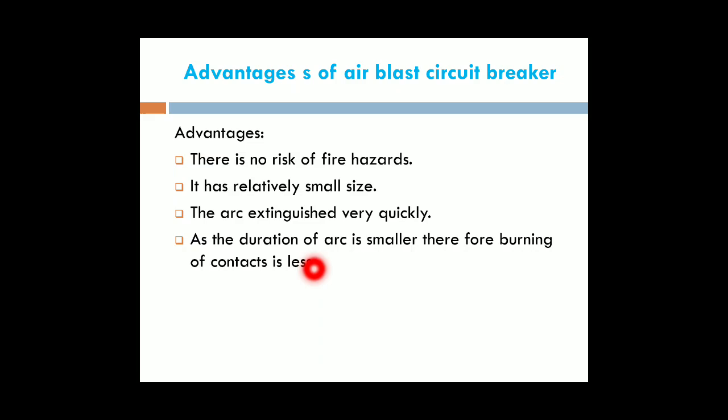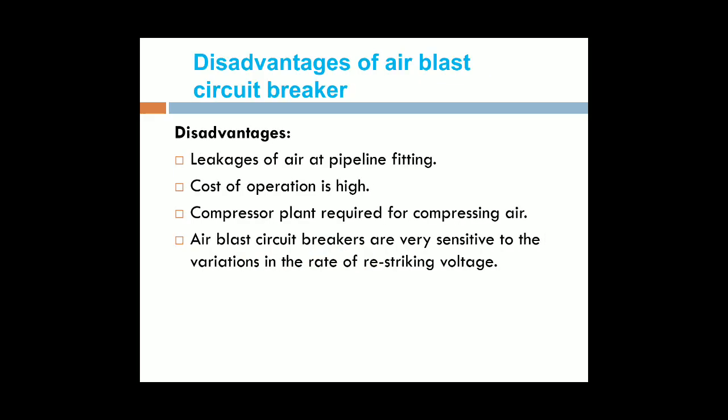That damage will be reduced by using the air blast circuit breaker for reducing the duration of the arc. Reducing the duration of the arc, we reduce the arcing time. Therefore, the contacts remain within a safe zone.